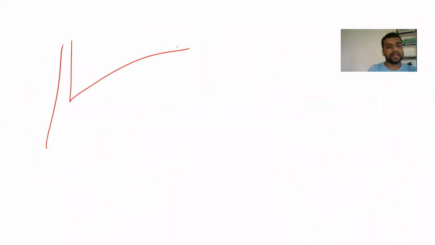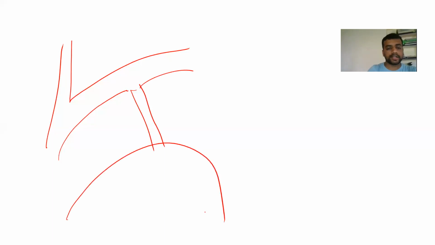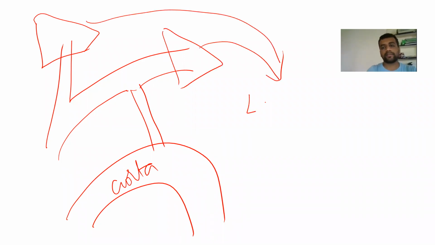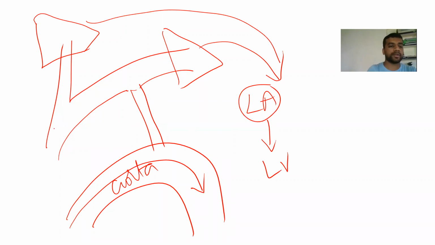So we'll go with the diagram because some of them I may not be able to explain otherwise. So this is your pulmonary system. This is your PDA, and this we will take as aorta. These are the two lungs we have here, triangular lungs, and again it is going to drain back into your left atrium. Then this is going to come to the left ventricle. Because this is a high pressure to low pressure system, the blood from the aorta is going like this. Normally, for example, some 100 ml was coming here.